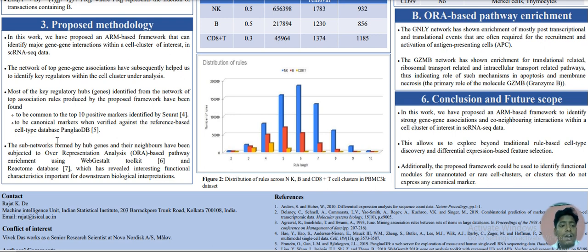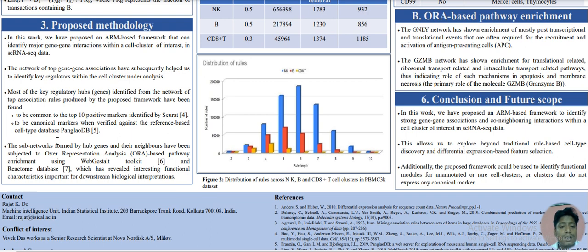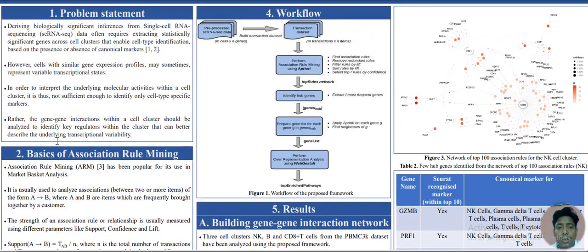We have also validated these genes against a reference-based cell type database, and we have found that these genes are common when compared against the top 10 positive markers identified by Seurat, and these genes have also been identified as canonical markers when verified against this database. Finally, we have taken these hub genes and their associated neighbors and formed a gene list. For each of these hub genes, these gene lists have been further assessed for pathway enrichment using WebGestalt. So this is the overall workflow.